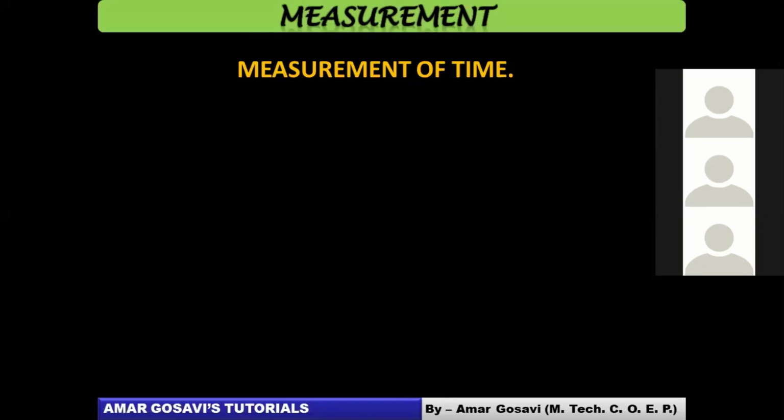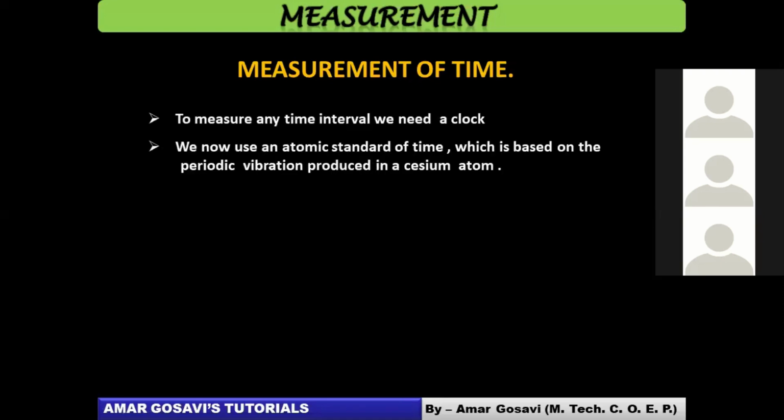Length is done, mass is done, then we need to discuss time. So time, we all know we need a clock. We have different time zones across the globe. But then there has to be some standardized system to determine a second or a minute, and it should be uniform all across. Maybe the time zones are different, that's a different issue. But the measurement basis should be uniform all across. So how do you decide 1 second? How will we define 1 second?